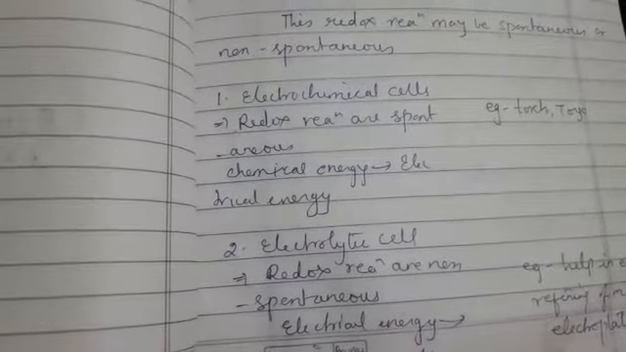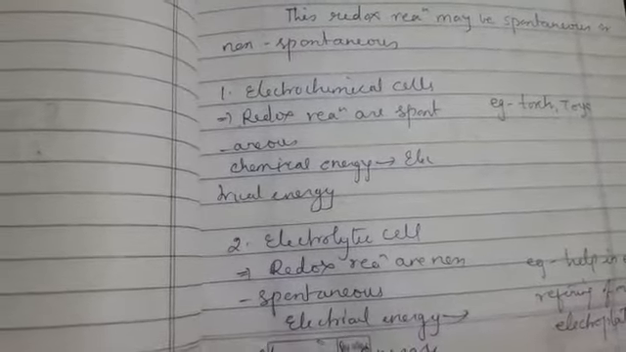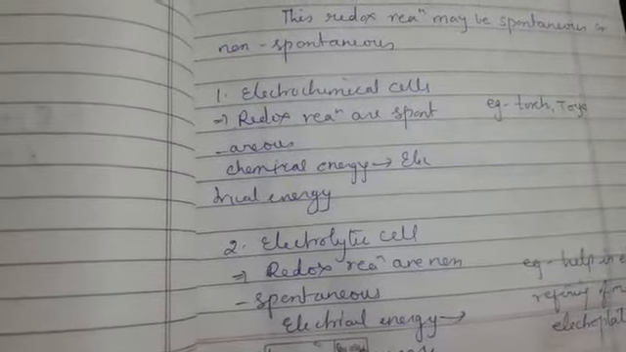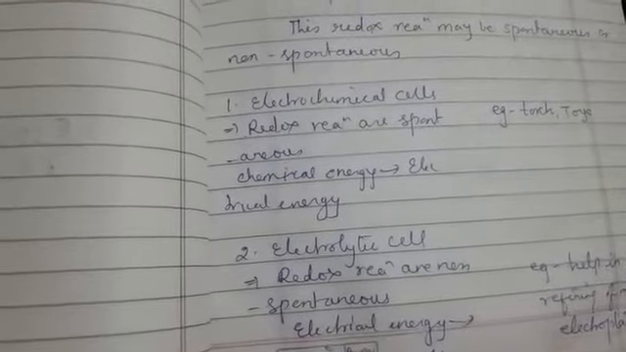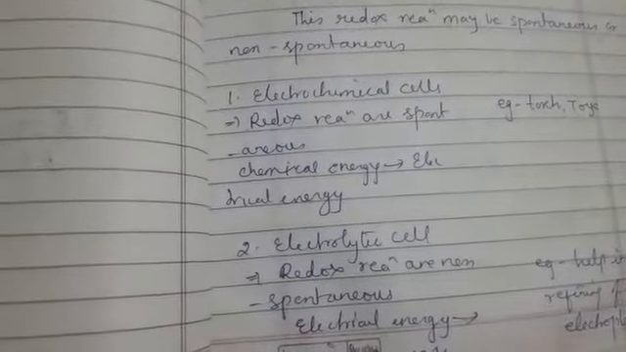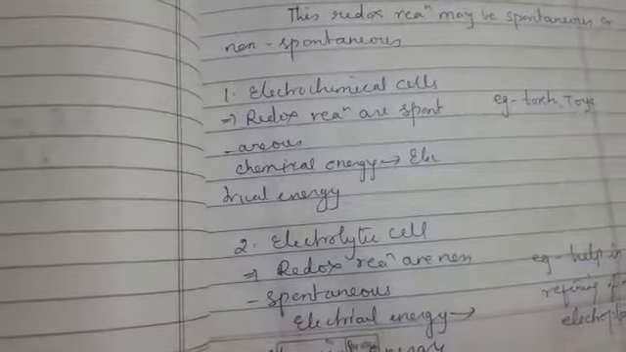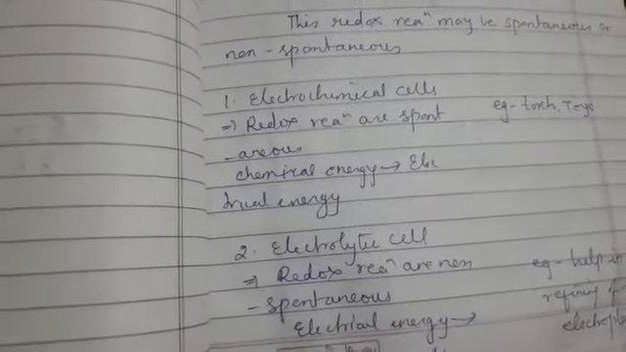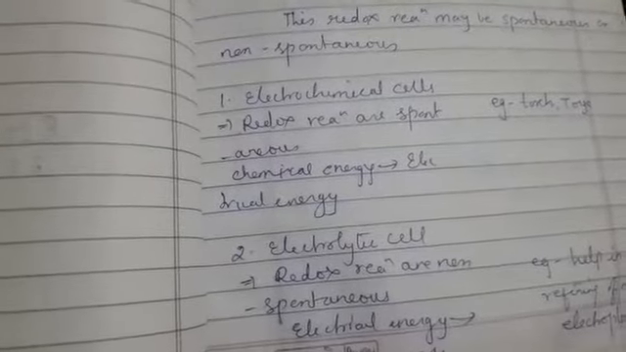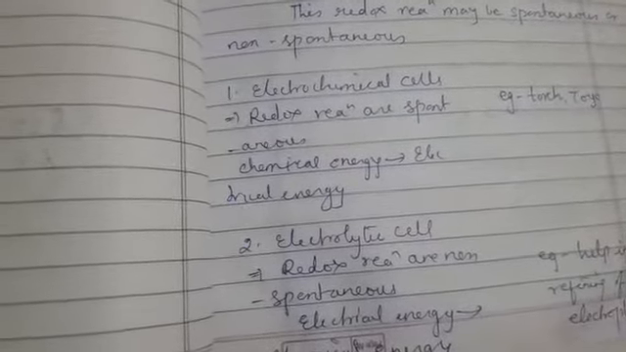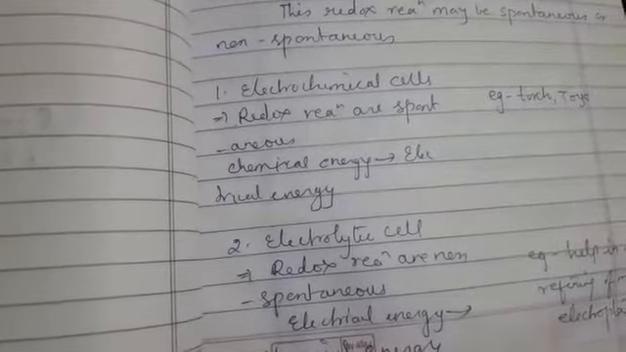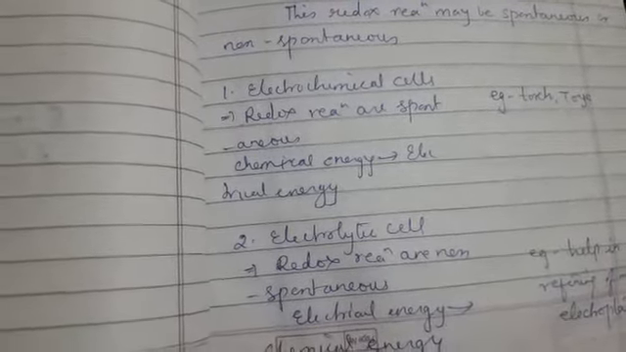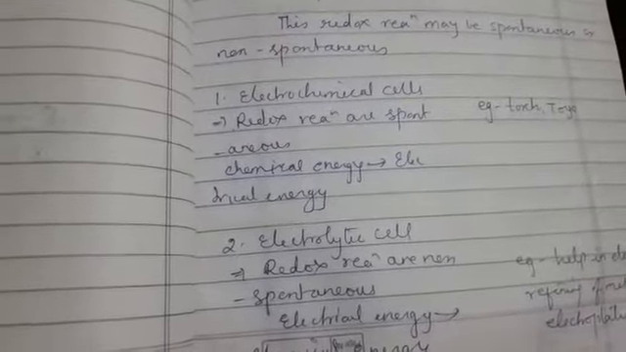First, the electrochemical cell. It is a type of cell in which the redox reaction takes place spontaneously. Spontaneously means the reaction takes place without any startup, as we will be adding the two solutions here. It undergoes reaction by itself without any effort. So here chemical energy gets converted into electrical energy spontaneously. For example, we can take a torch or toys.